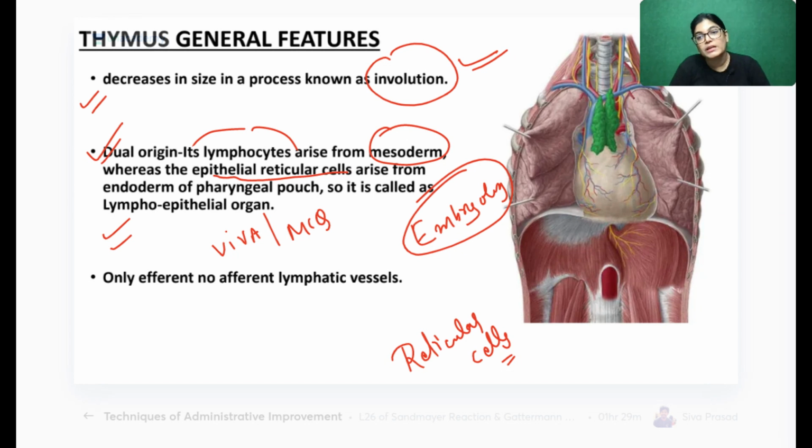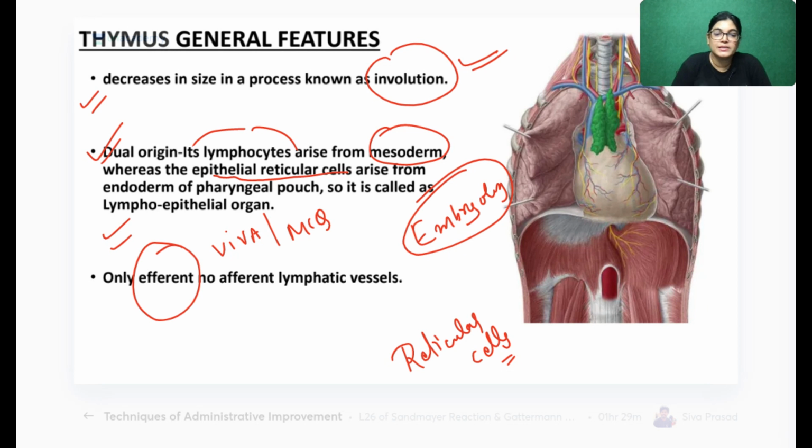Yes, from the third pharyngeal pouch. Ujjwal Sarma, absolutely right. If you want to know exactly the name, it is the third pharyngeal pouch.